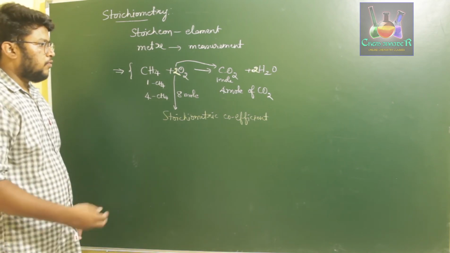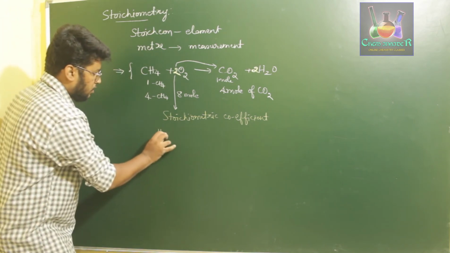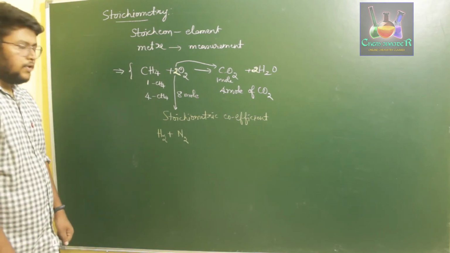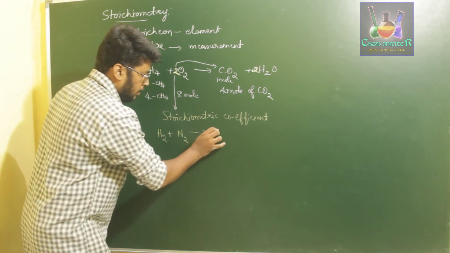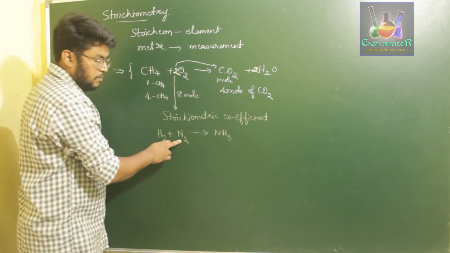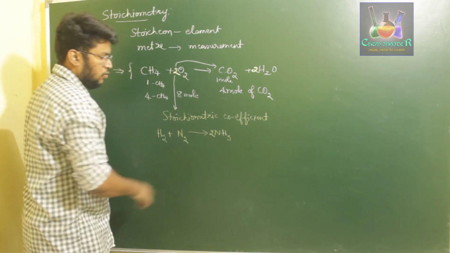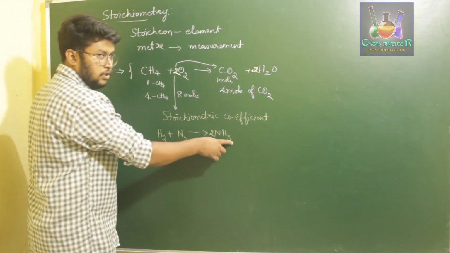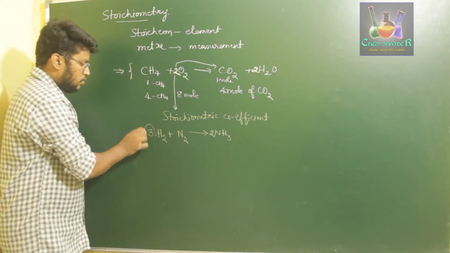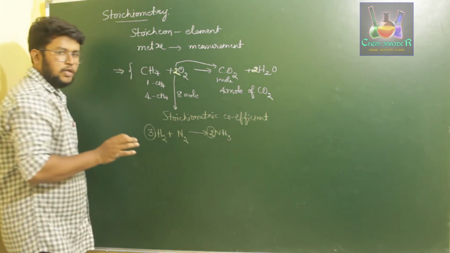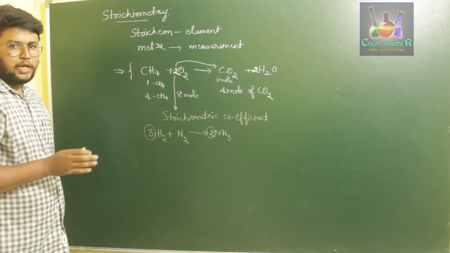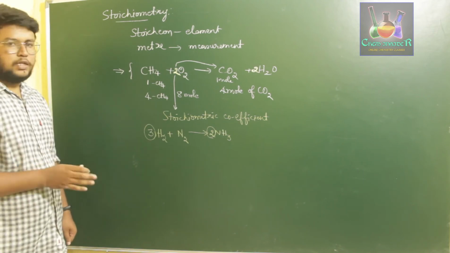If you take one more reaction, let us say the reaction of hydrogen with nitrogen, we get ammonia. Once you balance this reaction, we have 2 atoms of nitrogen on the left hand side, so we take 2 for 2 ammonia. But we now have 6 hydrogens on the right hand side, so we take 3 molecules of H2. So now these coefficients have varied. Clearly, we can say that stoichiometric coefficients are not constant for every reaction. They are not the same for every chemical reaction.